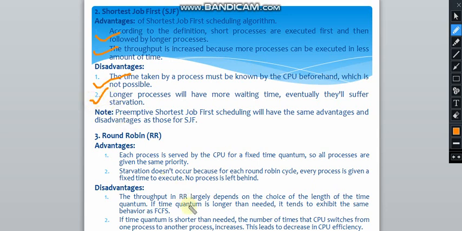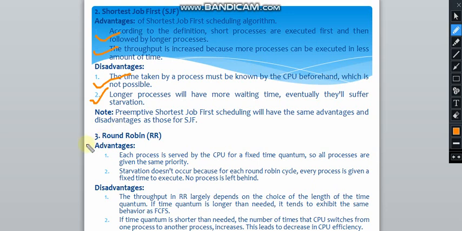तो यहाँ पे स्टारवेशन होता है, that means जब छोटे छोटे जॉब को हम CPU देते हैं, तो अगर कोई एक बड़ा जॉब आ जाता है तो it has to wait for a longer time. And preemptive shortest job first scheduling will have the same advantages and disadvantages as those of the SJF. So preemptive and non-preemptive SJF are both same. So the next one is round robin.